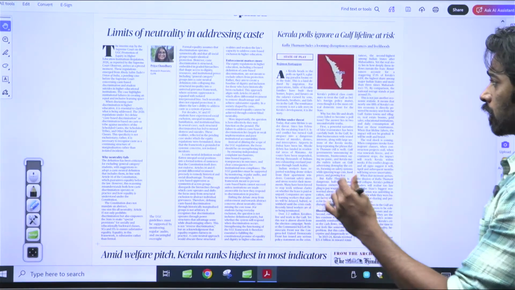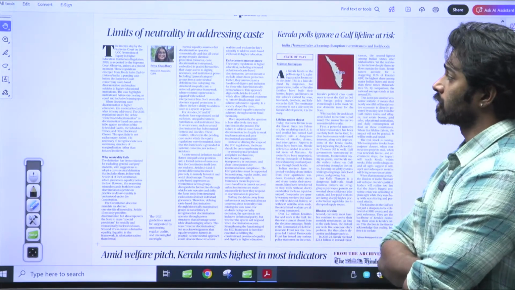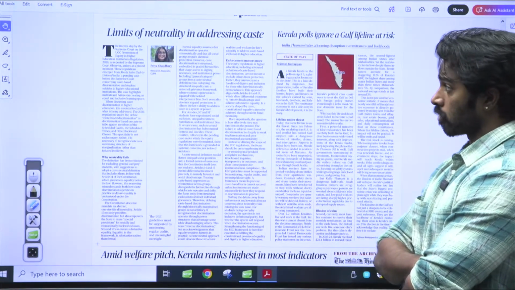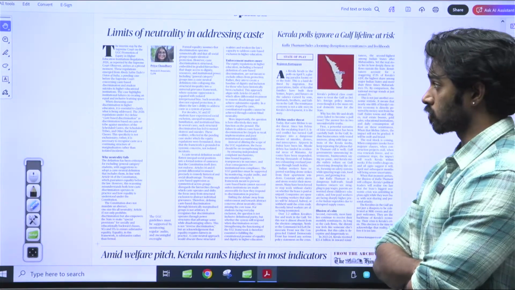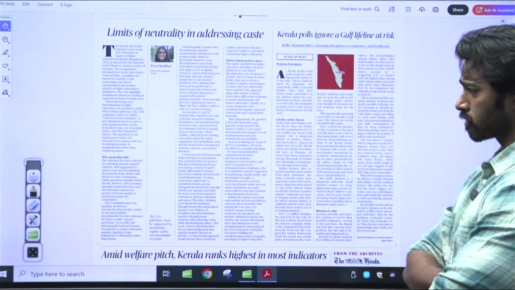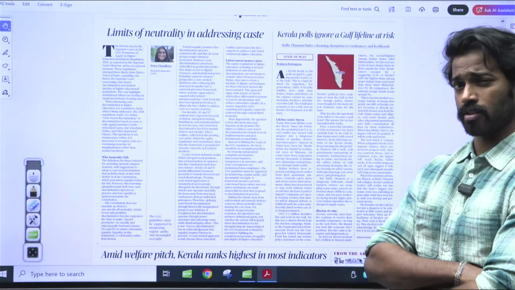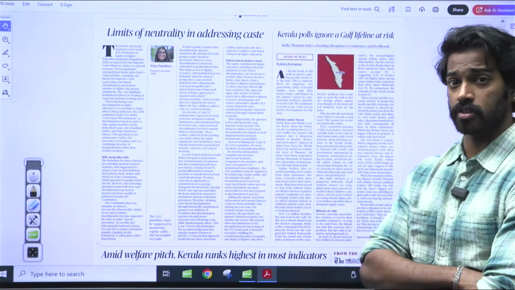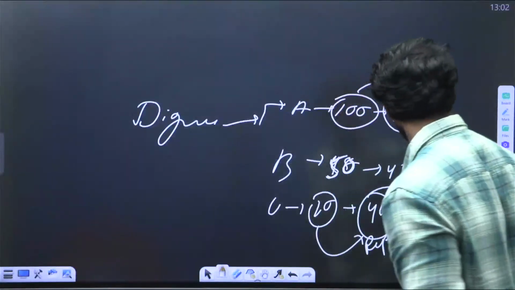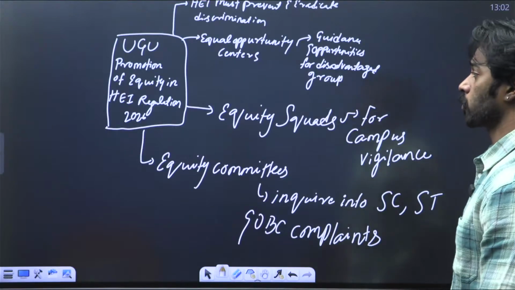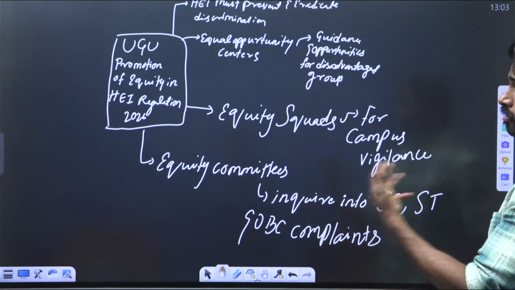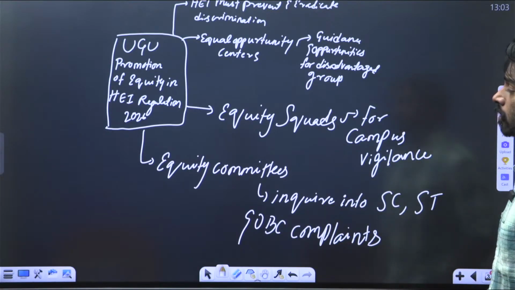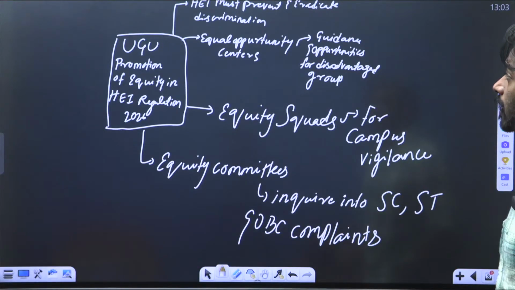This particular editorial talks about the Supreme Court's stay on the UGC Promotion of Equity in Higher Education Institutions Regulations 2026. Before understanding what the author is trying to say, let us understand what the exact regulations say. Right? The UGC Promotion of Equity in Higher Educational Institutions Regulations 2026 talks about how higher educational institutions must prevent and eradicate discrimination first.